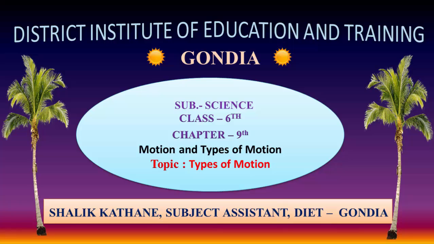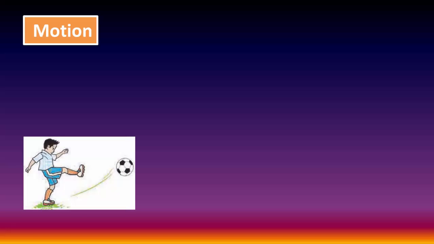Today we will discuss motion and types of motion. In this chapter, the topic is types of motion. Motion: we know that moving objects are said to be objects in motion. Look at this picture. Here, a boy kicked the football. Then we see that the football is in motion, which means there is a continuous displacement of the football.